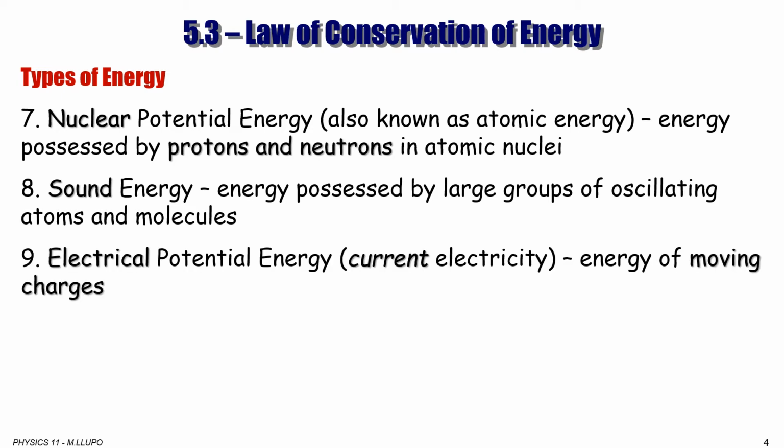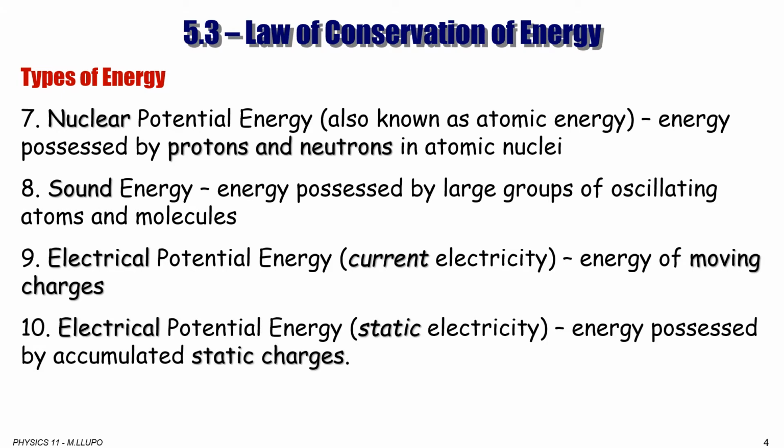Electric potential energy is in two forms. The first form is current energy, the energy that we use at our homes, which is energy of moving charges. The other form of electric potential energy is static electricity, electric energy possessed by accumulated static charges.